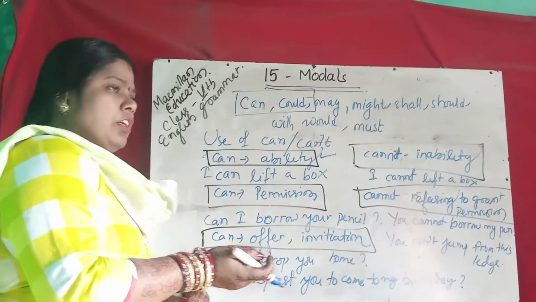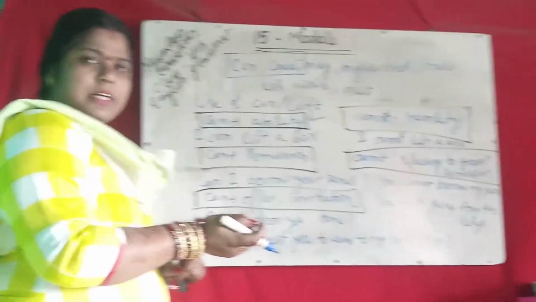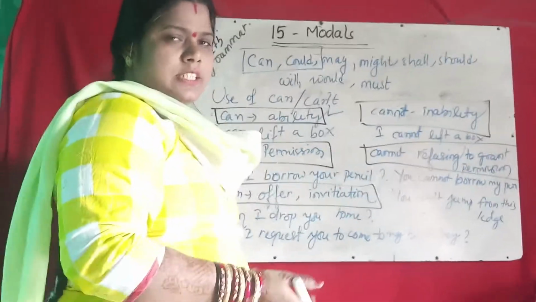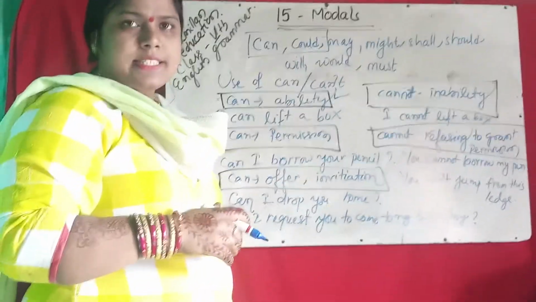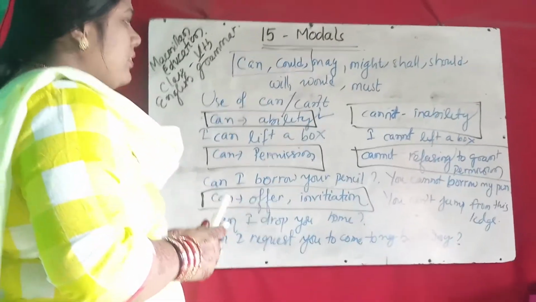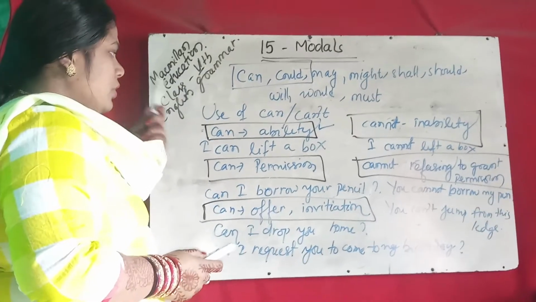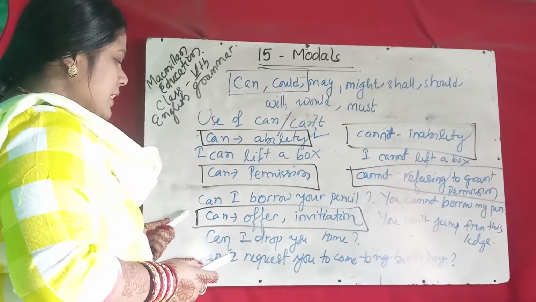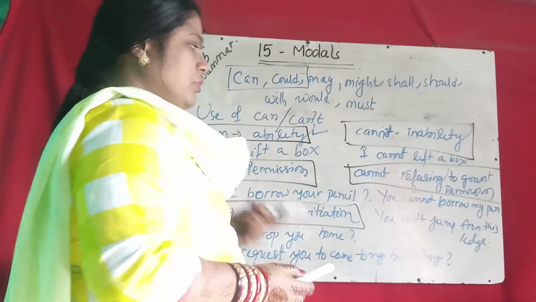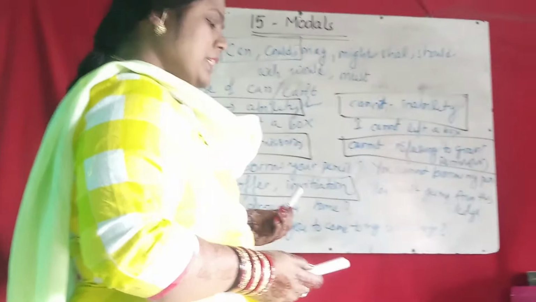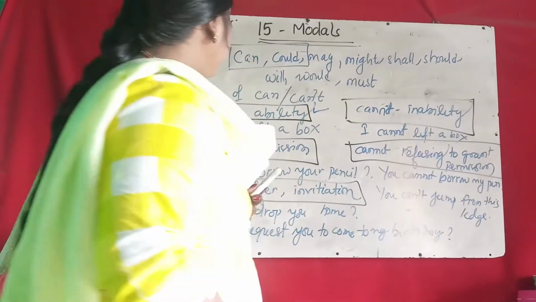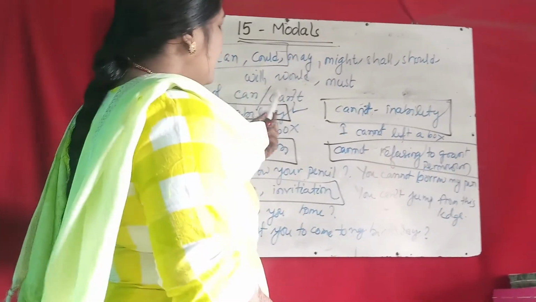Suppose you are asking for permission, and suddenly you are not permitted for that. Here also you say that you cannot jump, you cannot use, you cannot go, you cannot come in the class. So these are the shock results. So can or cannot is used for ability, permission and invitation. Cannot is the reverse, which is inability, refusing to give permission, and expressing shock at a suggestion. Okay, so that is the use of can and cannot.